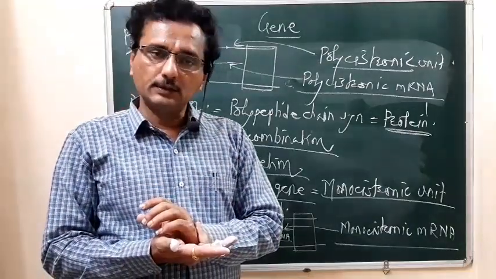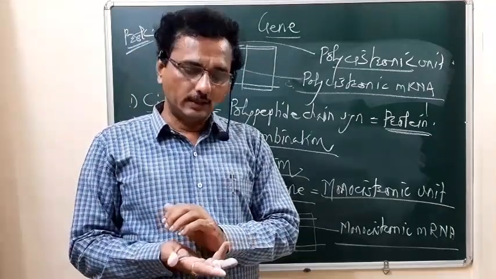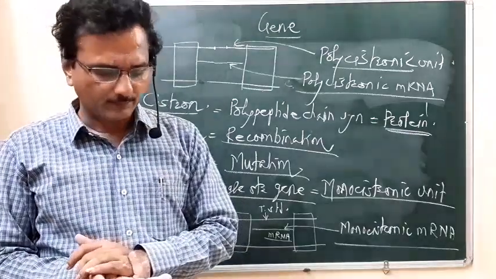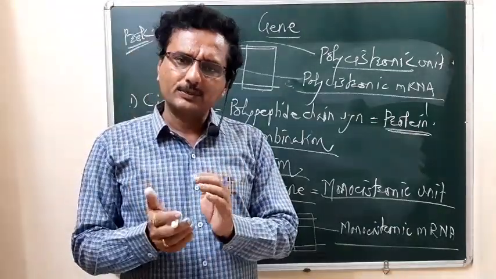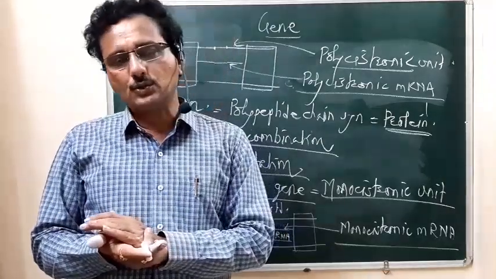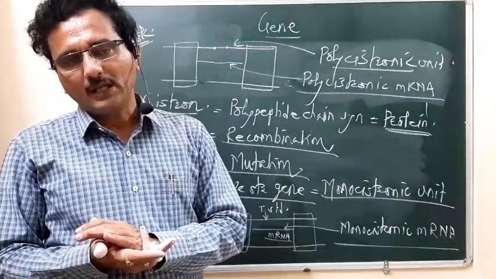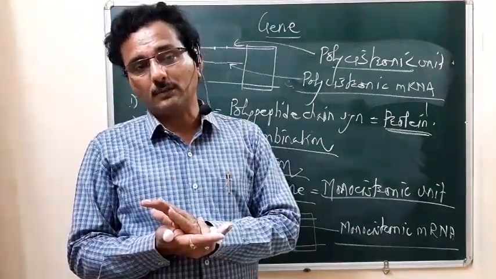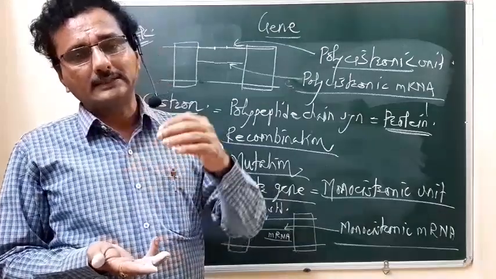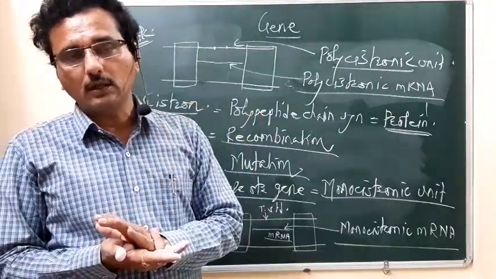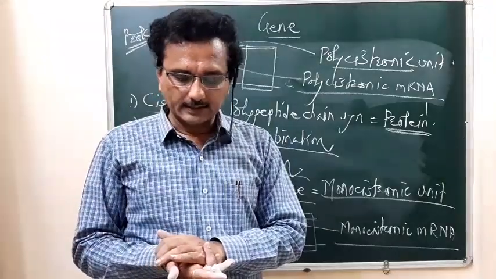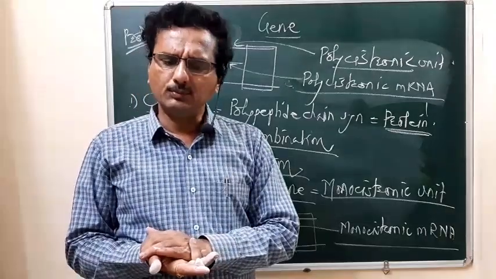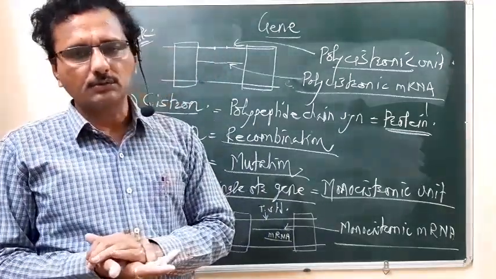When the structural gene has more than one nucleotide sequence, that transcription unit is called a polycistronic structural gene, and it produces polycistronic mRNA. So monocistronic mRNA is seen in the eukaryote, and polycistronic mRNA is seen in the prokaryote. Students, this is some information with respect to the transcription unit and the gene.